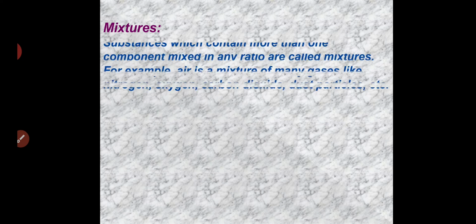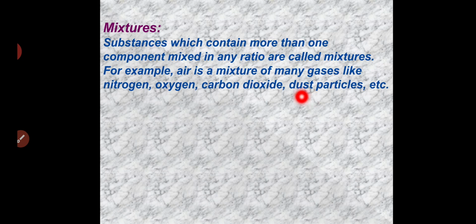So what is a mixture? Substances which contain more than one component mixed in any ratio are called a mixture. So the mixture may contain two or more substances. That time we can't say what the quantity of each substance is. It may be present in any ratio. For example, air is a mixture of many gases like nitrogen, oxygen, carbon dioxide, dust particles, etc.